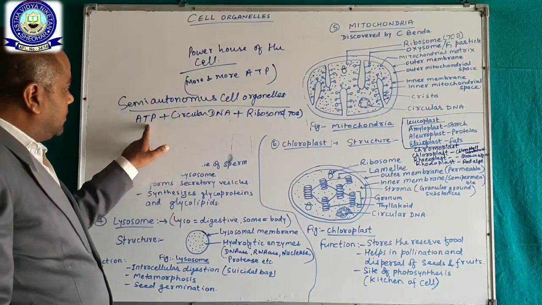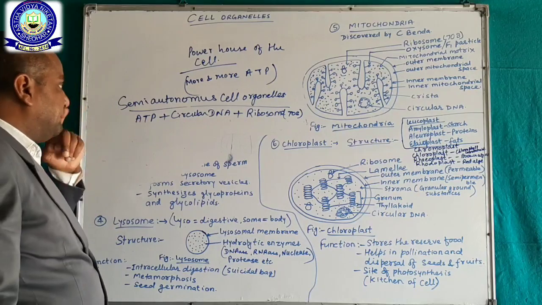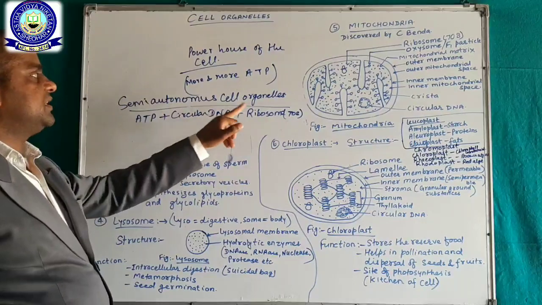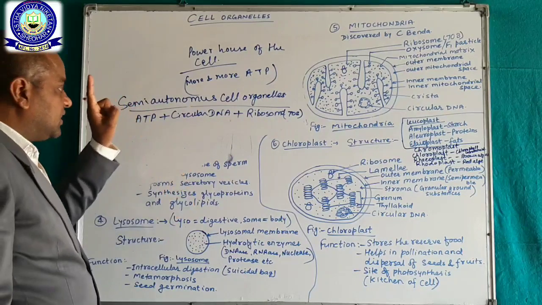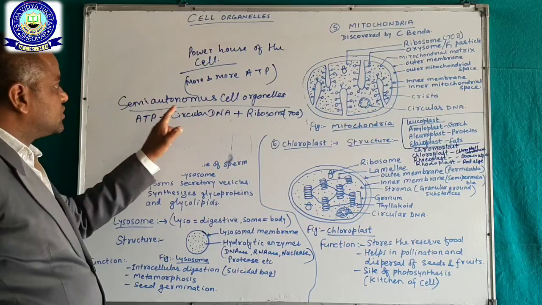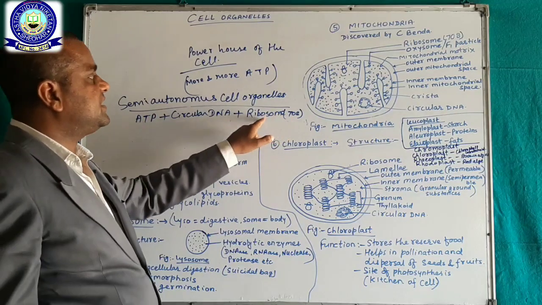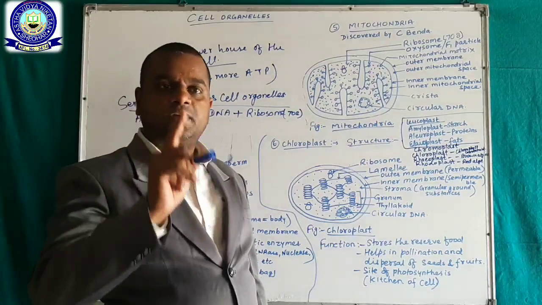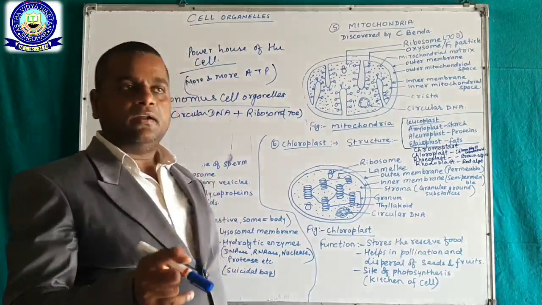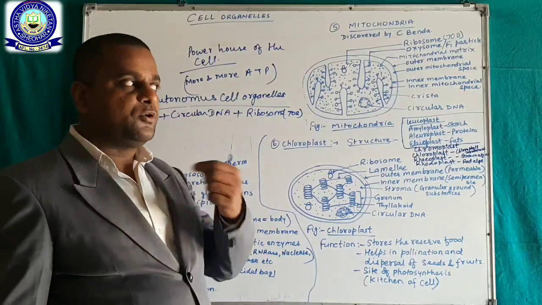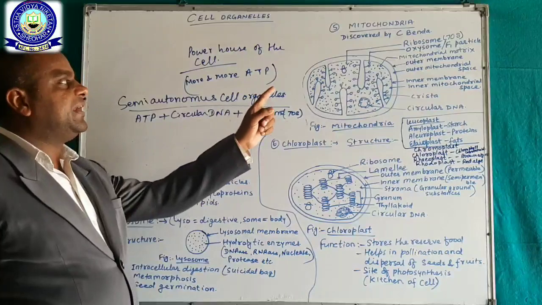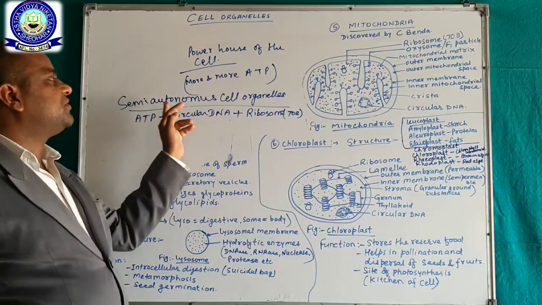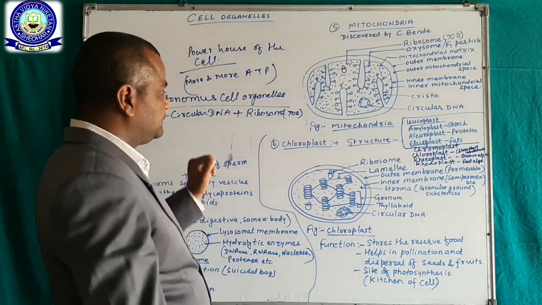Now, mitochondria and chloroplasts are called semi-autonomous cell organelles because they contain ATP, circular DNA, and 70S ribosomes, and they produce 50% of the proteins they require, and for the other 50% of protein synthesis they depend on the nucleus. That's why they are called semi-autonomous cell organelles.